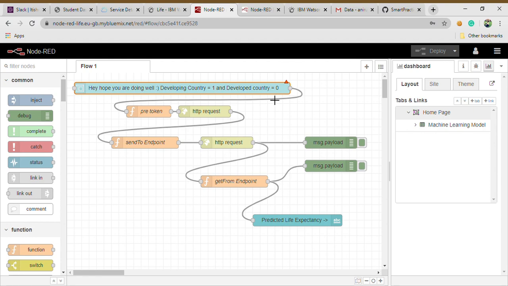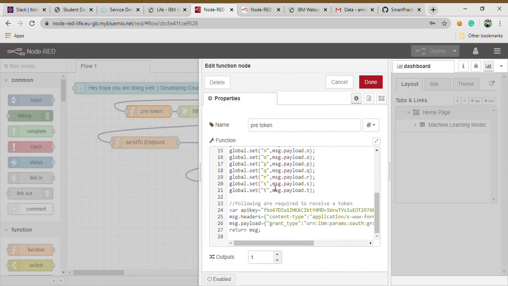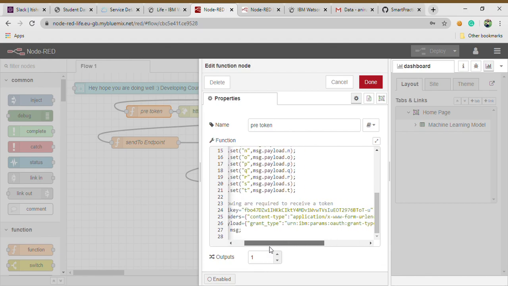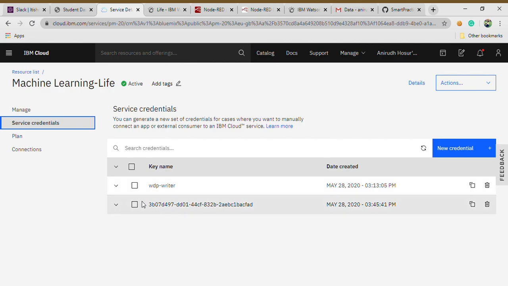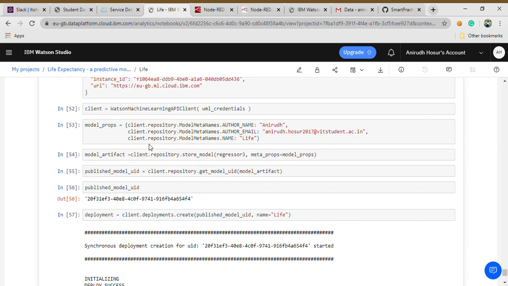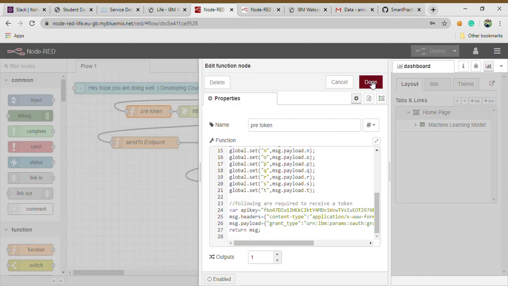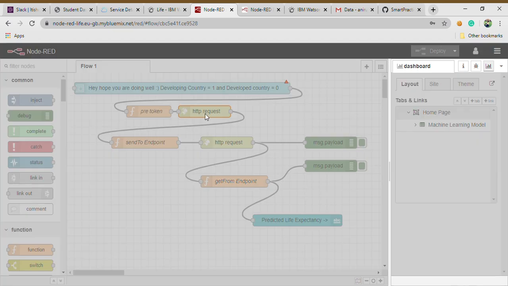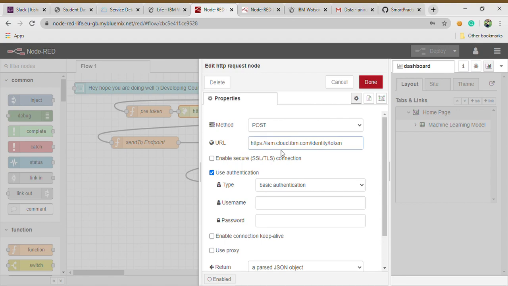Now I'm going to globally set all these variables, and here the API key. This is the service credential over here. Same API key, same API key, same API key. See, that's how it connects. And then the HTTP request. This is common for everyone. This is the URL of the node.